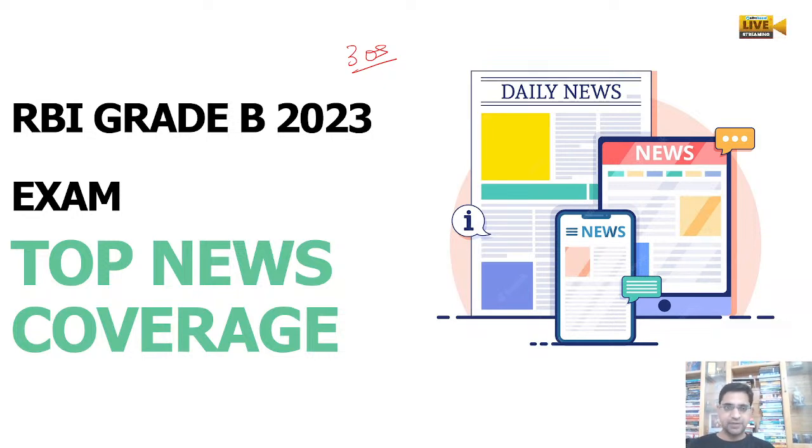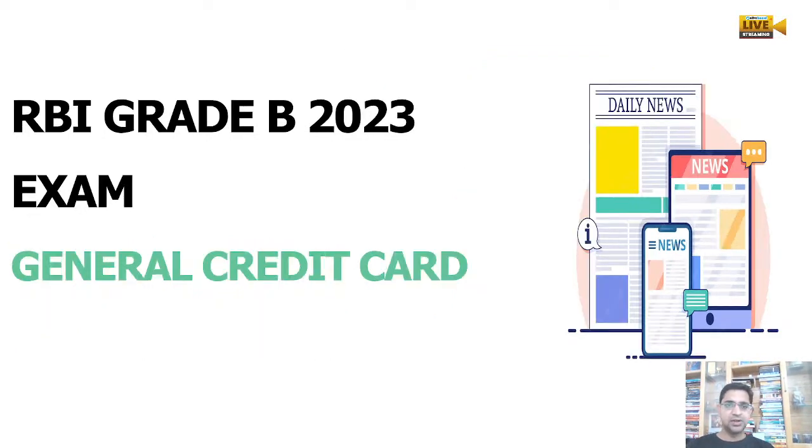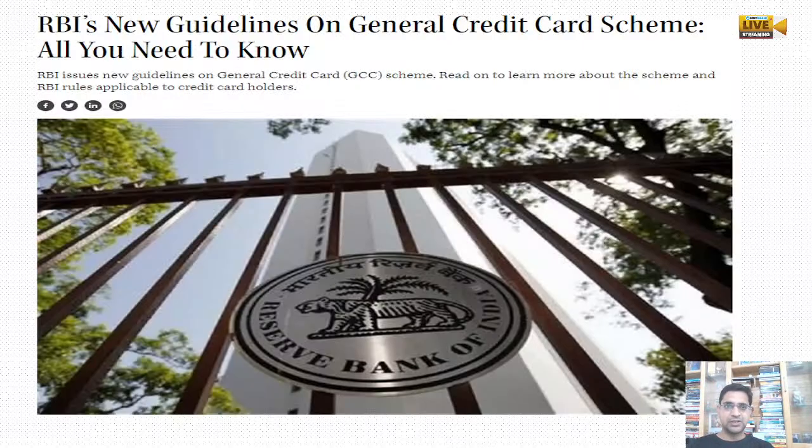Okay, so today we'll be discussing the general credit card, and it's also a very important topic for your RBI Grade B examination. That's why we have picked up this topic for each and every one of you. So guys, this news arose recently in April 2023. RBI has revised the guidelines for the general credit card scheme.